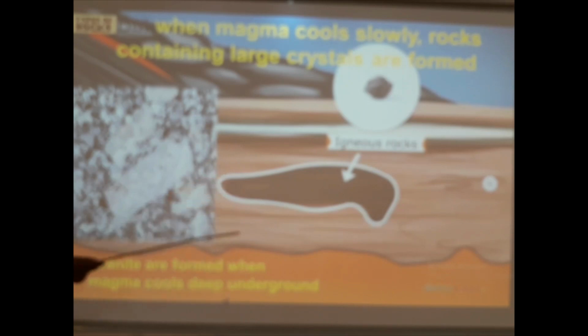Because it is a slow process for the rock to cool down in the ground, large crystals are formed in the process. And so an example of the igneous rock that forms deep under the ground is granite.